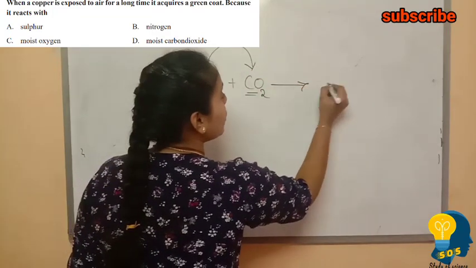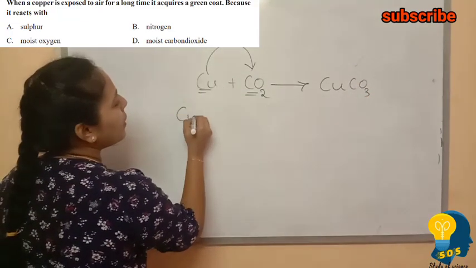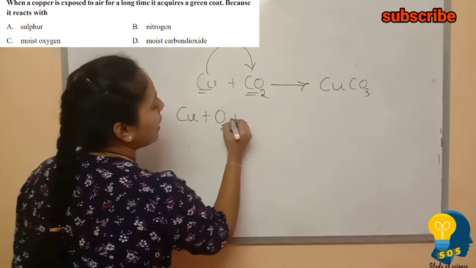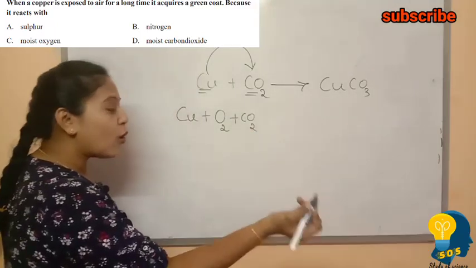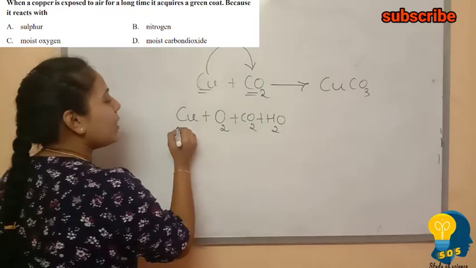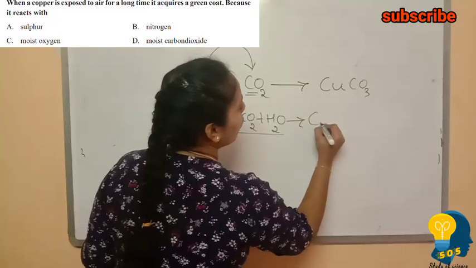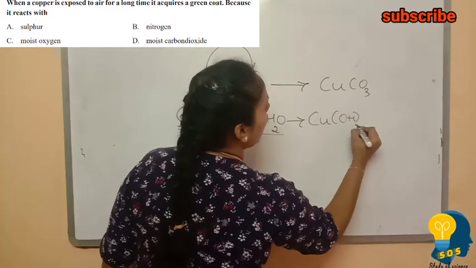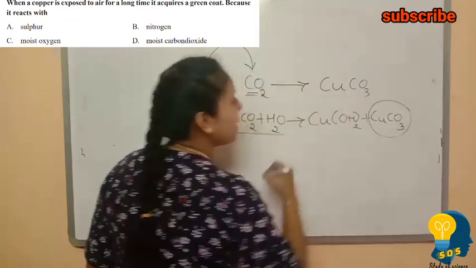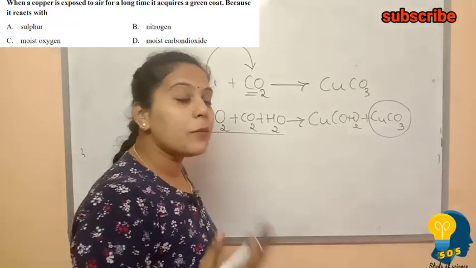There is formation of copper carbonate. The actual equation is like this: copper reacts with the atmospheric gases, like oxygen and carbon dioxide, and there is also presence of water. When copper reacts with all these things, there is a formation of copper hydroxide and also copper carbonate, and this copper carbonate is the green color layer, understand?